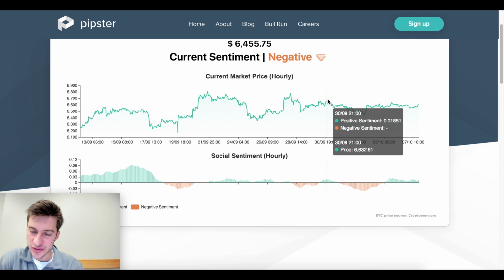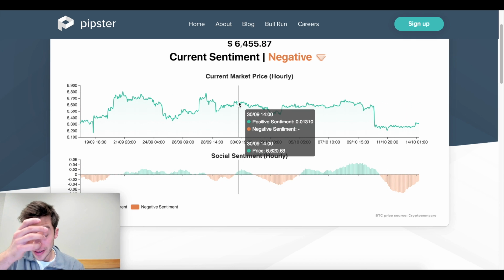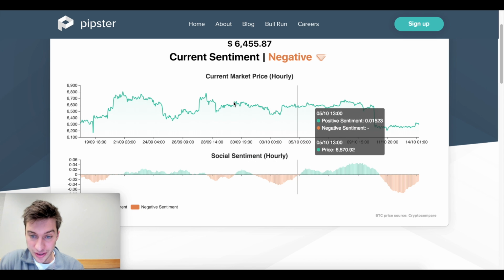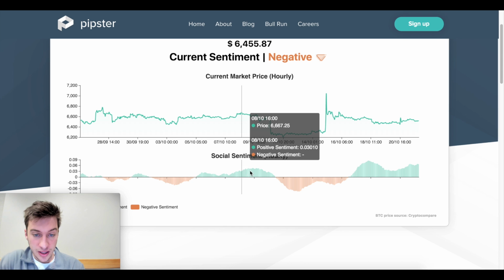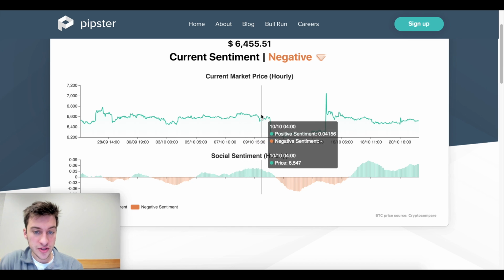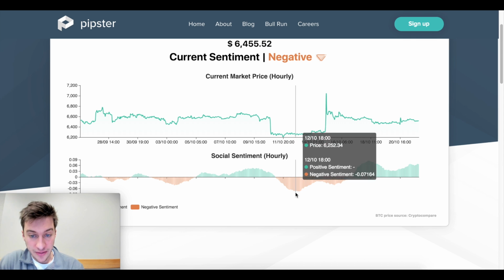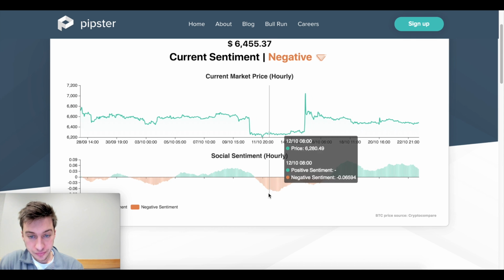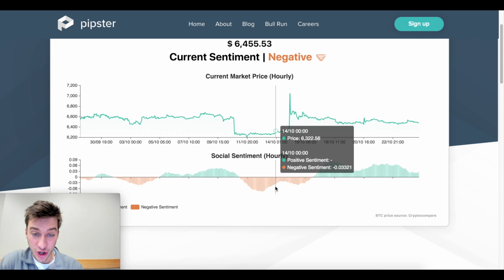But we get some positive sentiment, so price goes down once again because the buyers had caught on. Negative sentiment, price goes up. You know, you get the story until we get to the best part of the graph here. Positive sentiment, price is chilling here, in the 6,600s. Price crashes down to 6,200. Very negative sentiment here. I think probably the most negative sentiment we've seen on this entire chart.